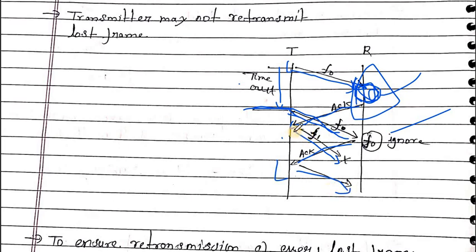But here the collision is that F1 is already going on, and another F1 is going on. So at this time, two frames are traveling toward the receiver end.